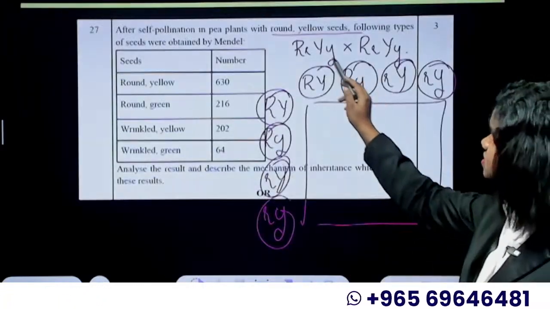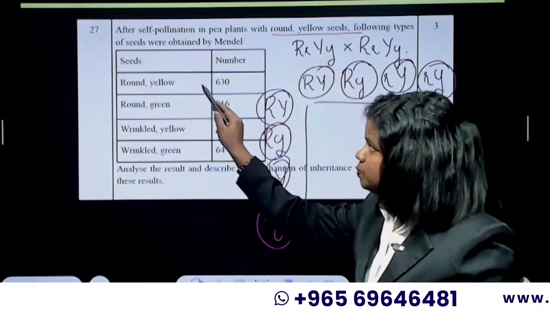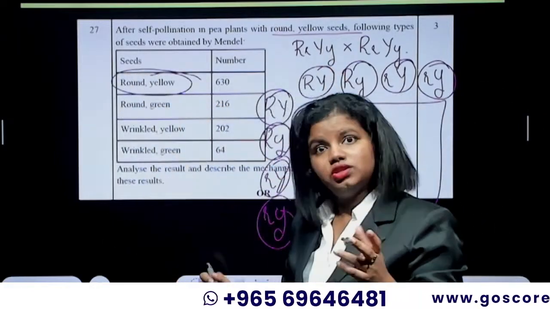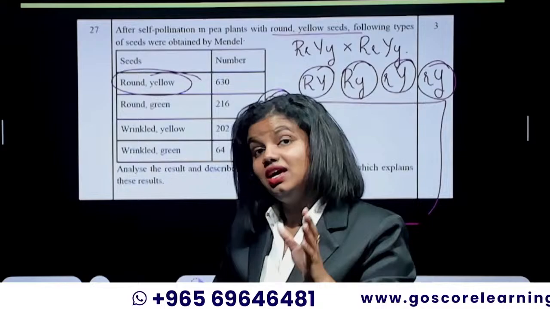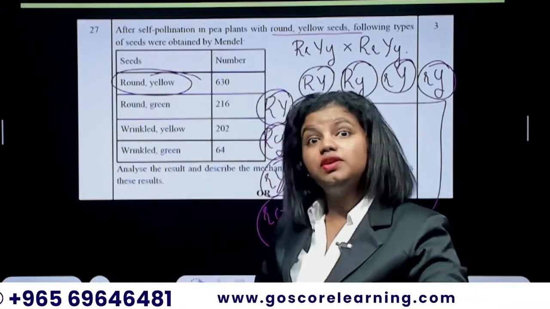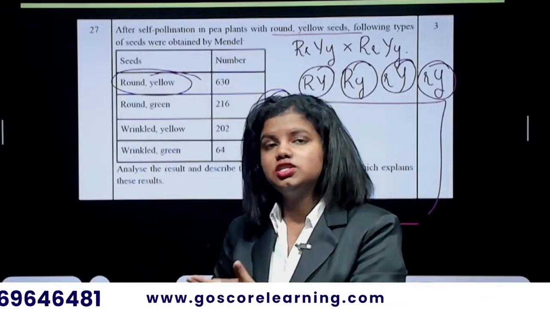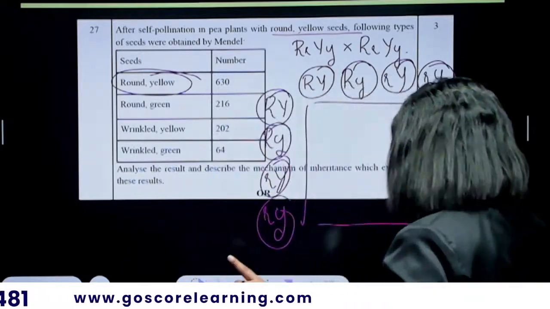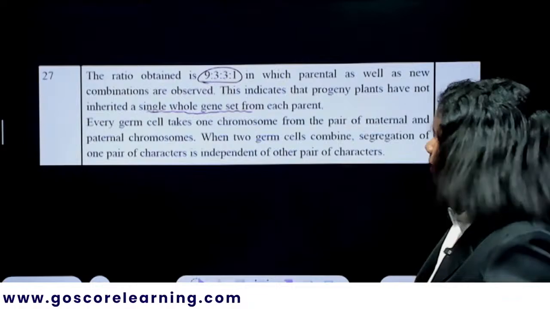The parent is round yellow, and in offspring also you can see round yellow. So there is the parental combination, along with a whole set of different combinations of the alleles. And that is due to the independent assortment happening.